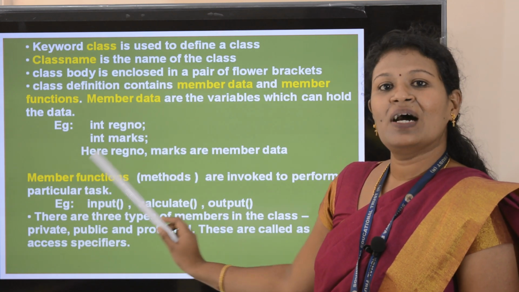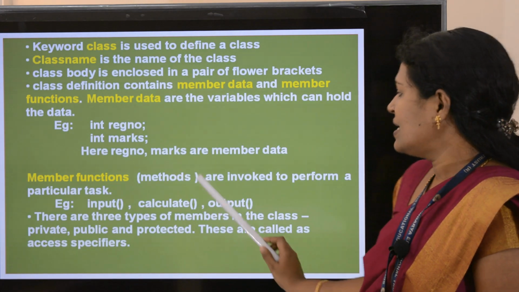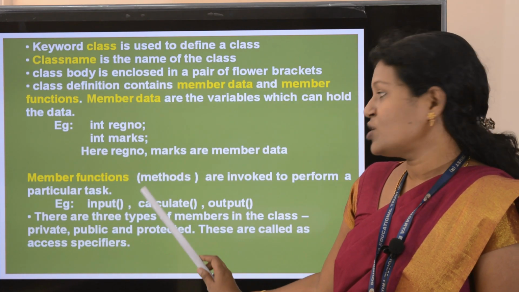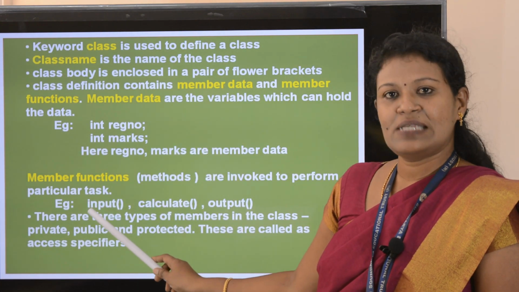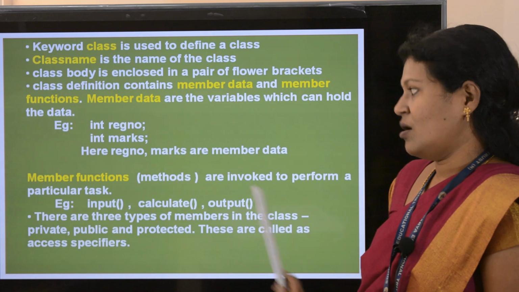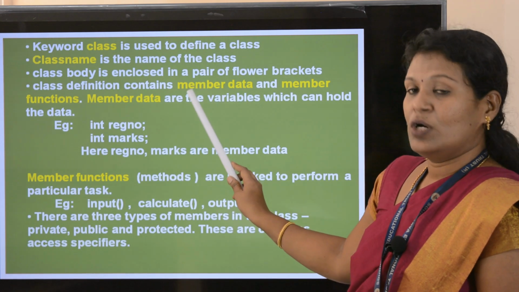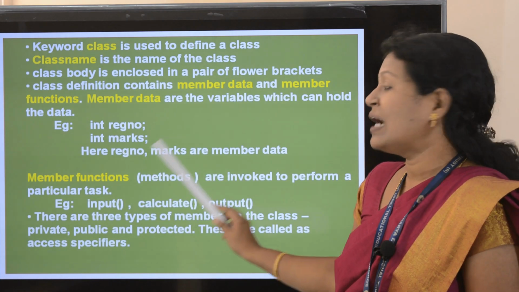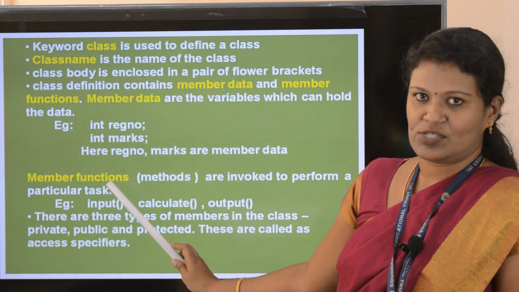Next one is member functions. Member functions are also called methods. These are invoked to perform a particular task. For example, input function, calculate function, output function, all these come under member functions. So member data are nothing but variables, and member functions are invoked to do a particular task.